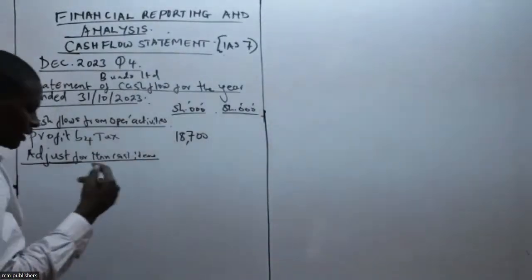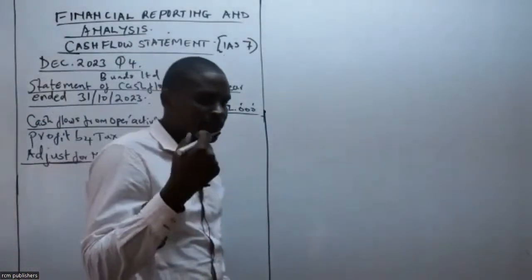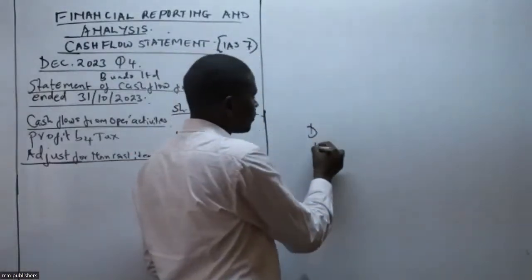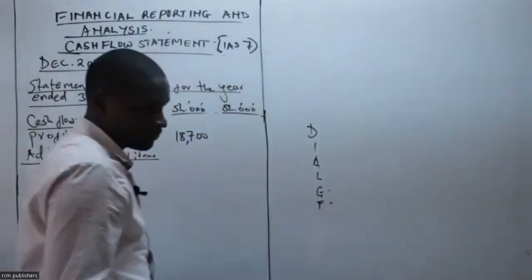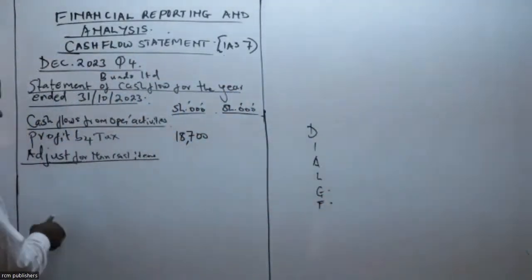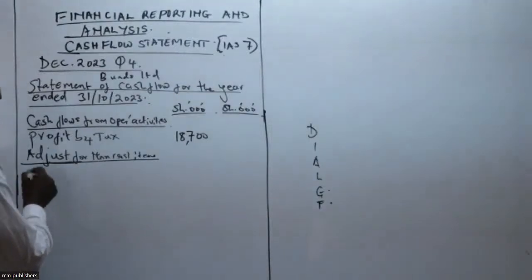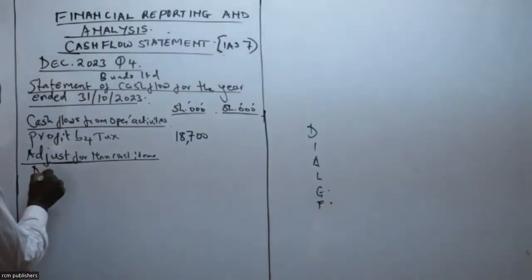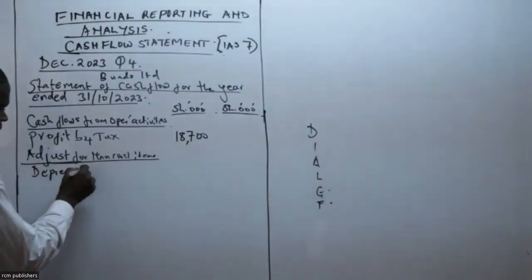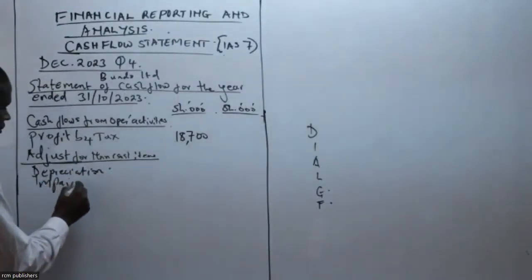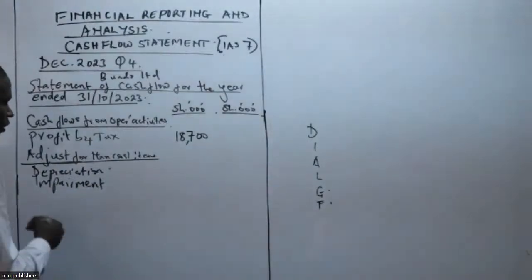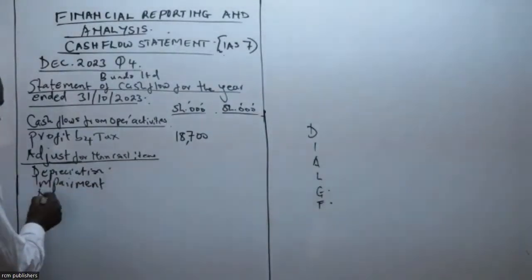So our non-cash items, I gave you an acronym, and that acronym is DIALGF. So if I come here and put my DIALGF here, this is presenting depreciation, impairment, of course, impairment of intangible asset, amortization.